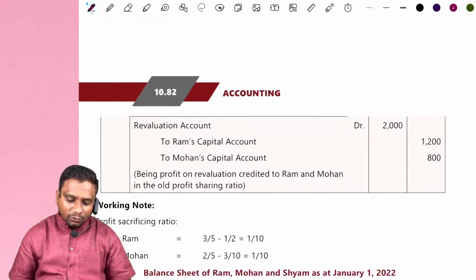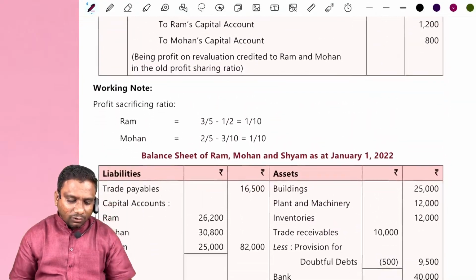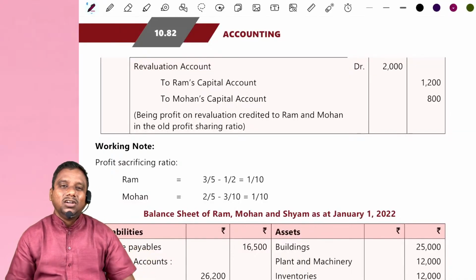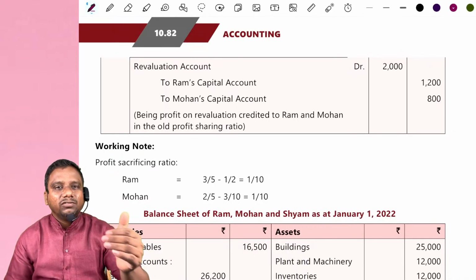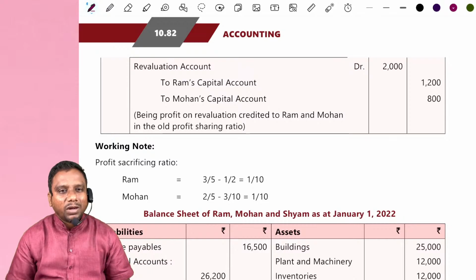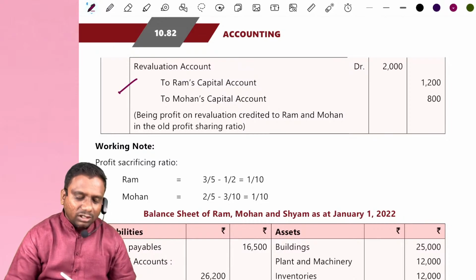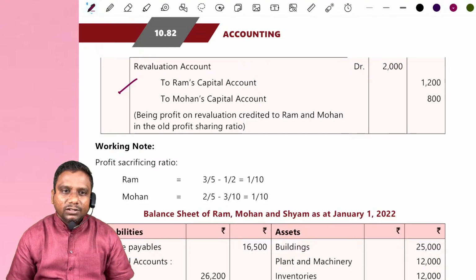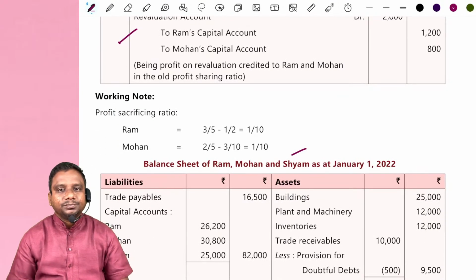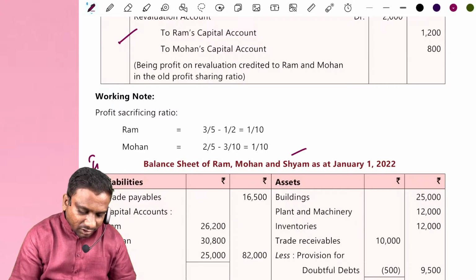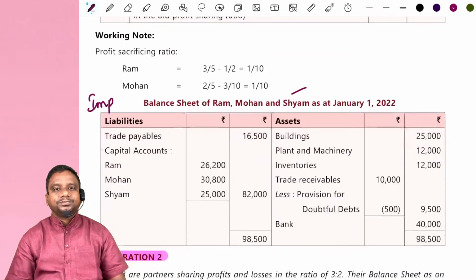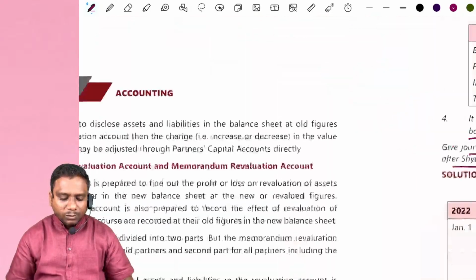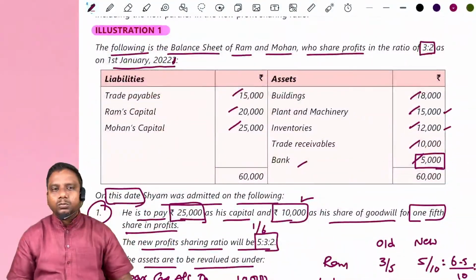After recording entries, now prepare the revaluation account. If you prepare the revaluation account, automatically you can come to know whether it is revaluation profit or loss. Distribute that revaluation profit or loss to the partners. So in this problem, we have revaluation profit, revaluation account debit to Ram capital, to Mohan capital. Working note, sacrificing ratio. Now, important thing is how to prepare balance sheet. I will give you a simple trick to prepare the balance sheet.